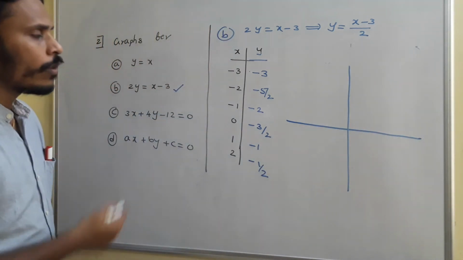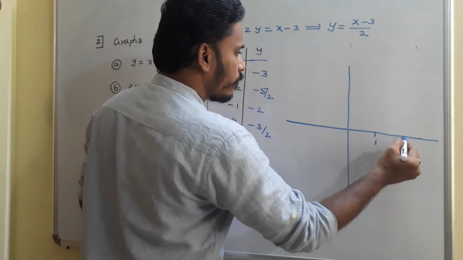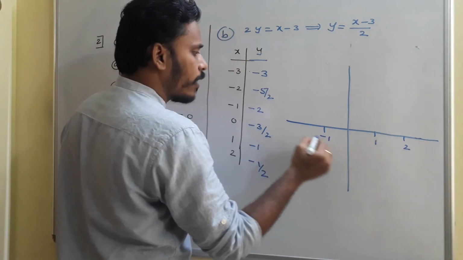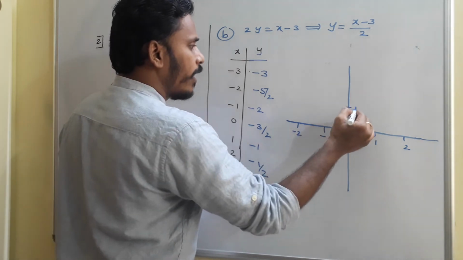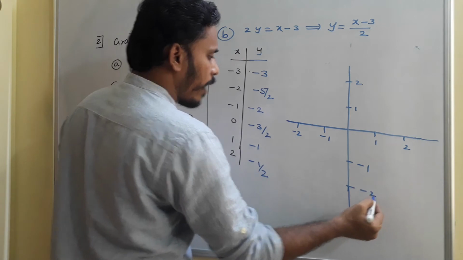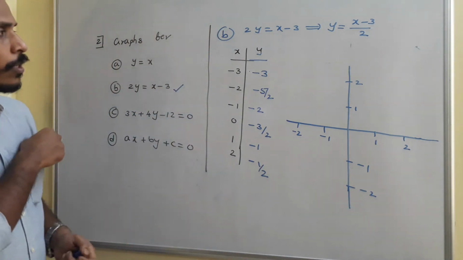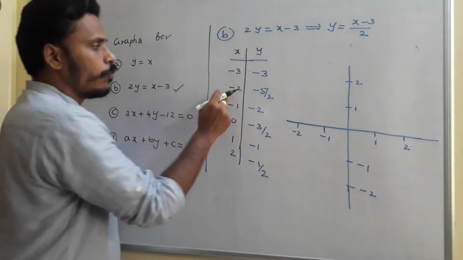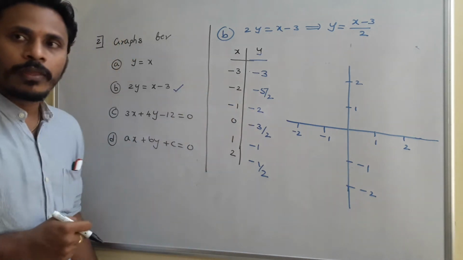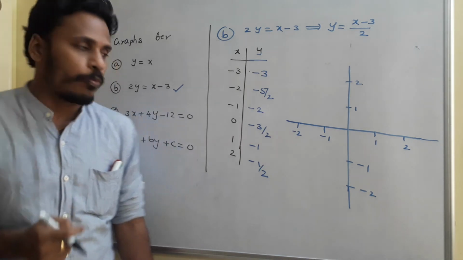As I mentioned, all these graphs are just rough sketches for the given one. So 1, 2, and this side minus 1, minus 2, here it is 1, 2, and again here it is minus 1, minus 2. We need to locate some points and after that we need to join all those. So if x is minus 2, y is minus 5 by 2. Minus 5 by 2 is minus 2 point something.